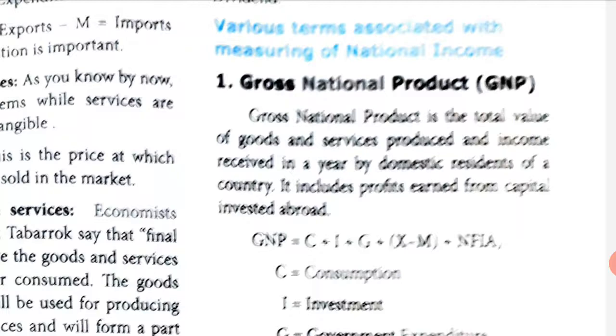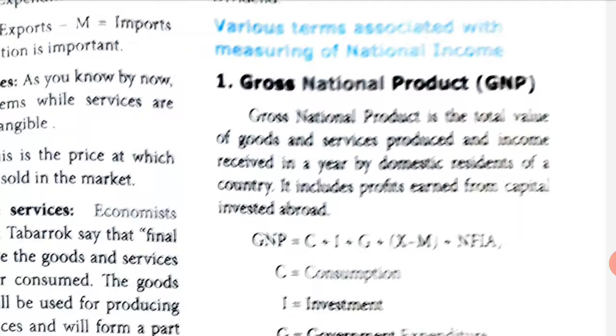First one is gross national product, which is GNP. Just now we studied. It is the total value of goods and services produced and income received in a year. This is how much of goods and services a country is producing, and through that how much income they are receiving in a year. Who has to give money for all this? Domestic residents.